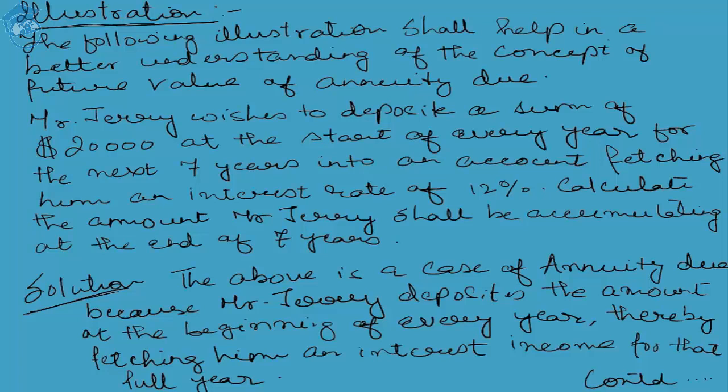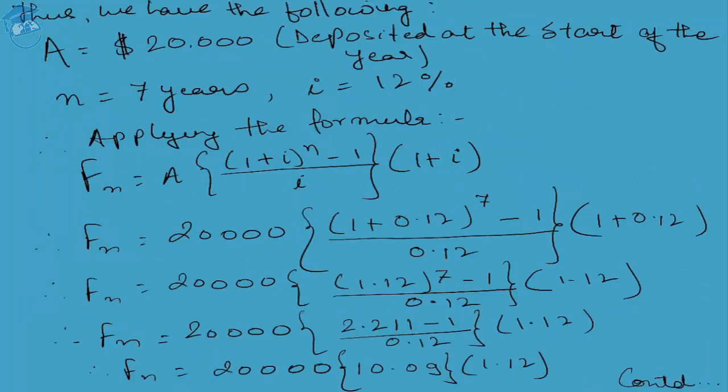Since it is an annuity due, we shall be using the formula. We have A, N equal to 7 years, and I, that is 12% compounded annually. Applying the formula, Fn equals A within bracket (1 plus I) to the power of N minus 1, close bracket, whole upon I, multiplied by (1 plus I). This (1 plus I) represents the additional compound interest earned for 7 years against 20,000 USD, which has been deposited at the beginning of every year.